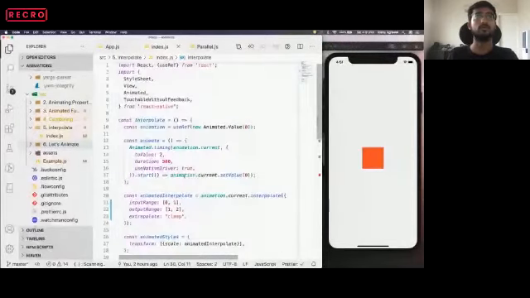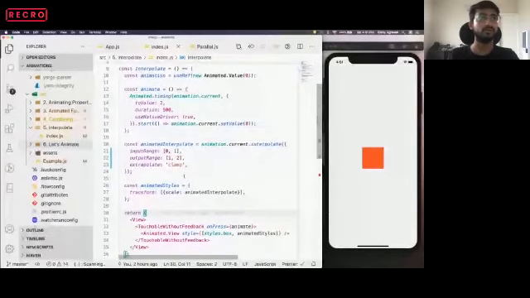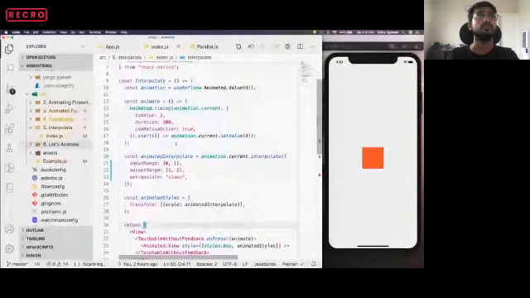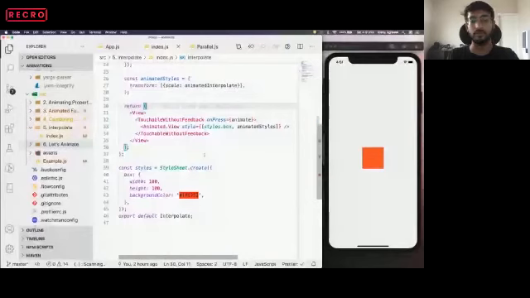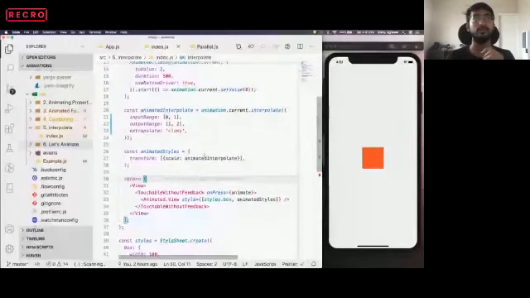So this is basic about interpolation. Let's see if anyone has any query on interpolation, if this is not clear. This is the most important concept of React Native animation. If we can use interpolate in a way that, let's say we have an element, we want to make it look like fly and then reduce the opacity, we can have multiple interpolation in one component. So we can also write a second interpolate function.